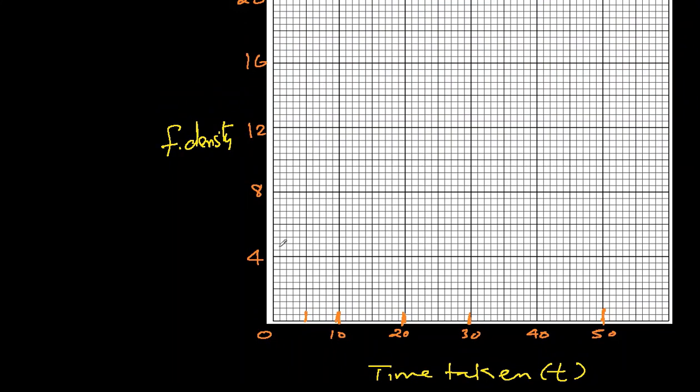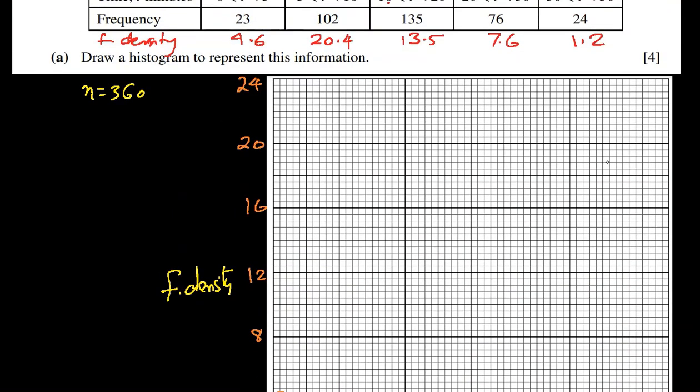So 0.6 will be one column above this. So we have to draw up to here, 4.6. 20.4 is the next one. Okay. So it will be one unit above 20 here. Next, 13.5, then 7.6.